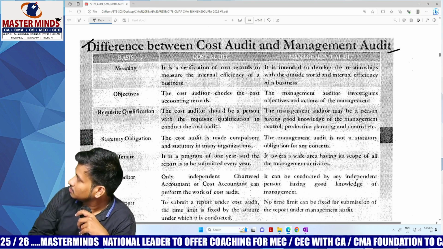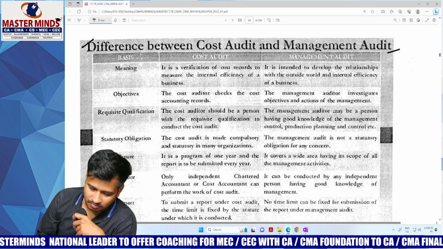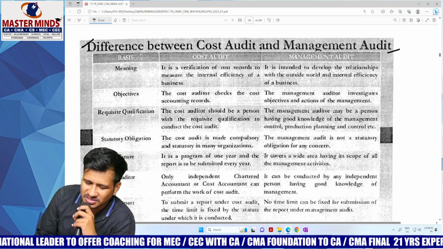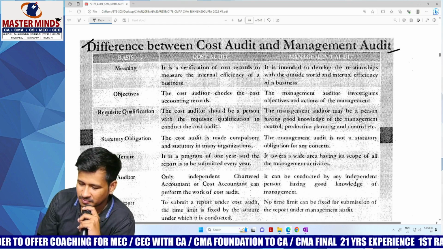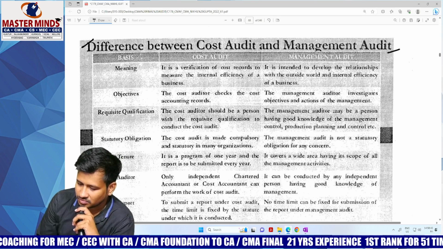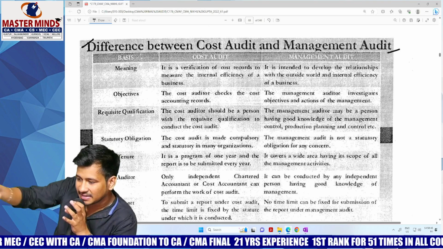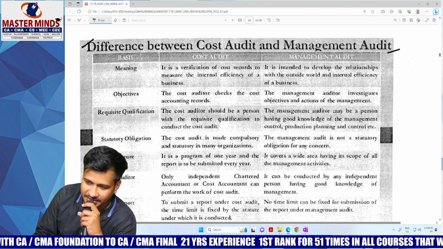Meaning, it is a verification of cost records to measure the internal efficiency of a business. I hope there's no doubt in that. To measure the internal efficiency, you just need to verify the cost records. Management audit is intended to develop the relationships with the outside world and the internal efficiency of a business. You just need to link those two things in order to conduct a management audit.